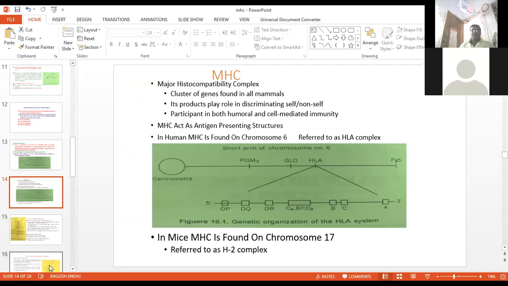Now MHC. In the case of mice, it is found on chromosome 17, just like in the human case, it is found on chromosome 6. So it is referred to as the HLA complex in humans, and in the case of mice, it is referred to as the H2 complex.